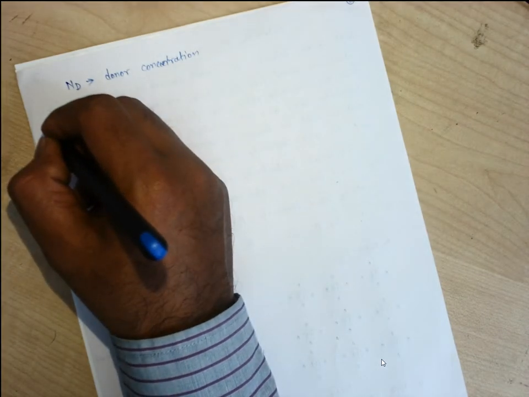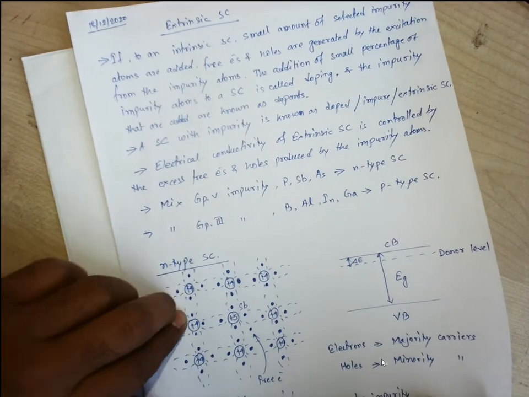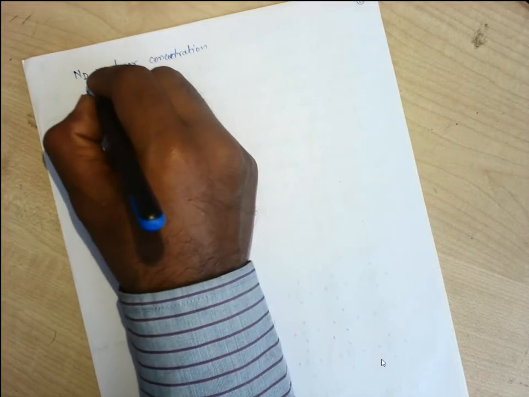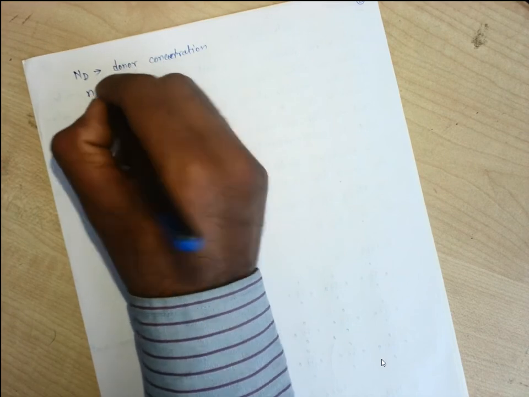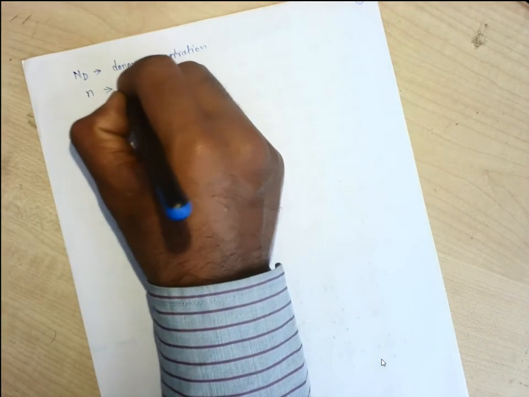Nd is positive because donor atoms are positive ions. For this n-type semiconductor, we have the donor atoms as well as the electrons. Let us consider n as the electron concentration.